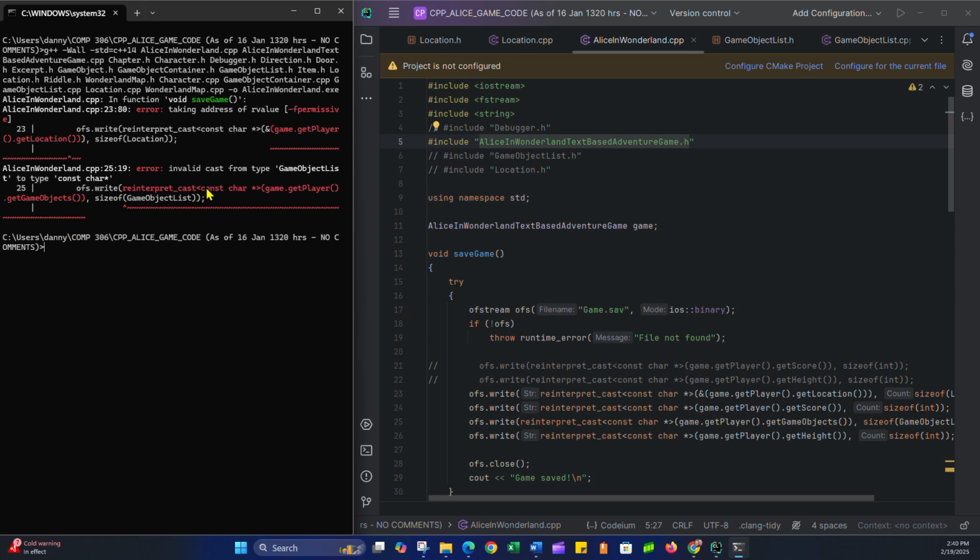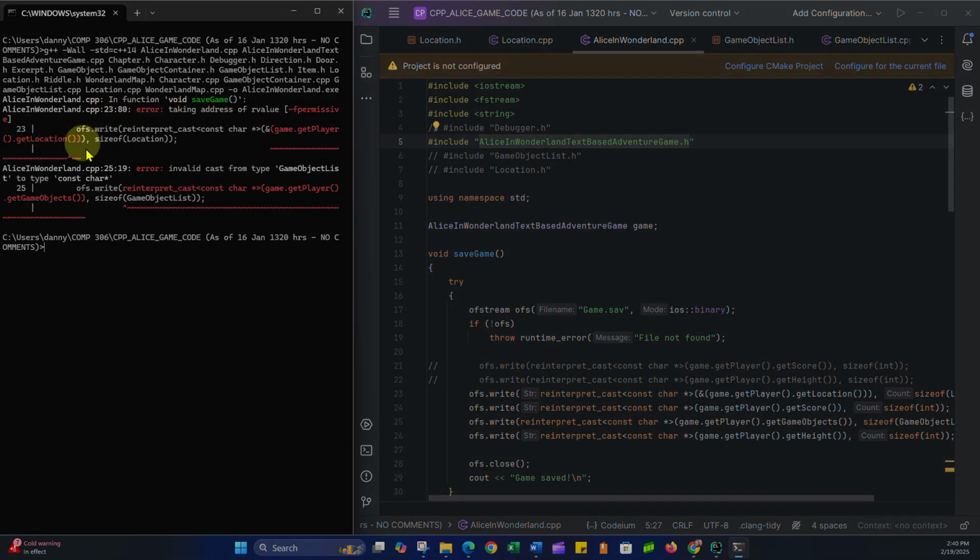So now I'm back and we're going to deal with the errors that we have here. So these are the compiler errors. And the first error we're going to deal with, we've got two kinds of errors here, this one and this one. This error is that in my Alice in Wonderland implementation file, my .cpp file, in the function saveGame, I have an error because I'm taking the address of an R value.